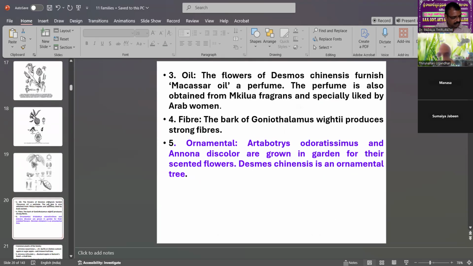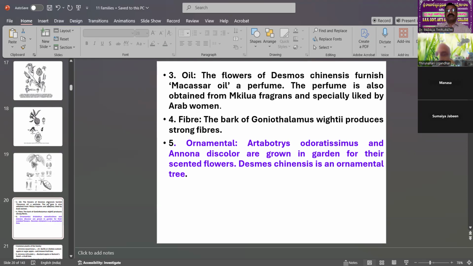The third economic importance is also oil. The flowers of Desmos chinensis furnish macassar oil or perfumes. Macassar is one type of oil. It can be used for perfumes. The perfume is also obtained from the flowers, with a sweet fragrance especially liked by Arab women. It is a special type of perfume. It may be used by Arab women.